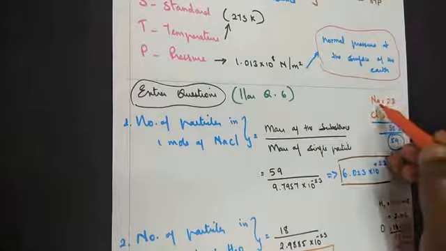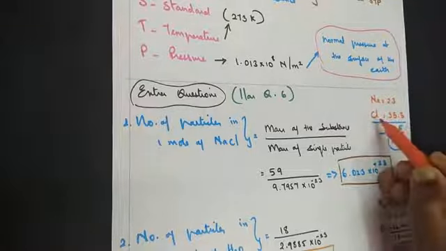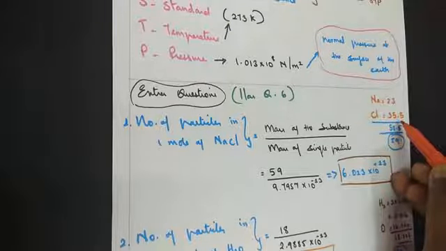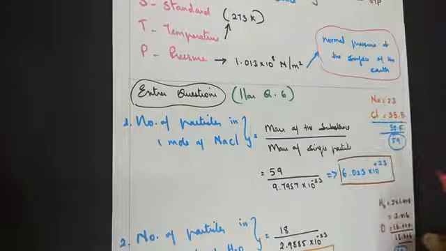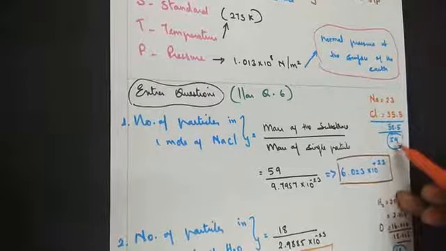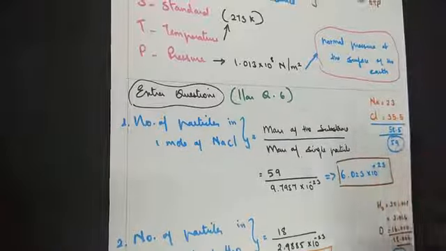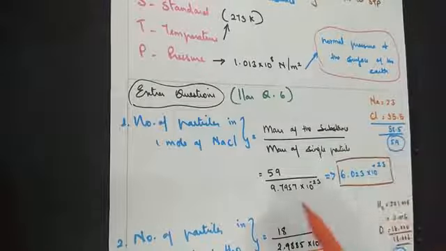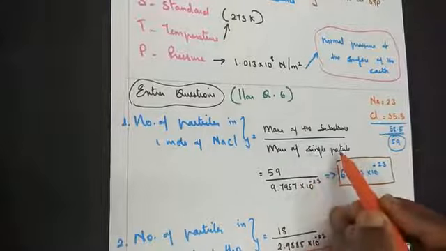That is, mass of sodium is 23. Mass of chlorine is 35.5. Why do we write 35.5? It exists in the form of isotopes. So taking the average of the isotopes together, when you add, you get 58.5. We can round it off and take it to be 59. So the mass of the sodium chloride substance is 59 gram, divided by the mass of a single particle.